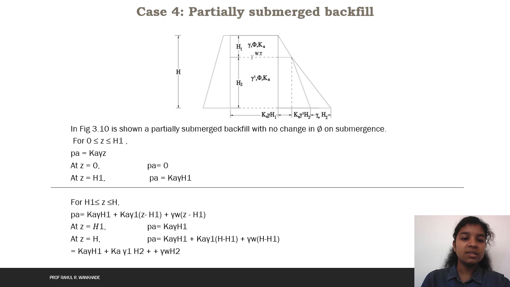For z between h1 and h, Pa is equal to Ka gamma h1 plus Ka gamma dash into z minus h1 plus gamma w into z minus h1. At z is equal to h1, Pa will be Ka gamma h1. At z is equal to h, Pa will be Ka gamma h1 plus Ka gamma dash into h minus h1 plus gamma w into h minus h1.